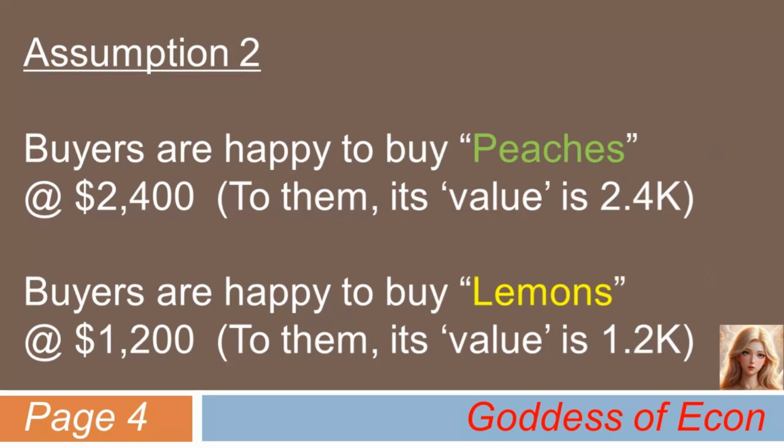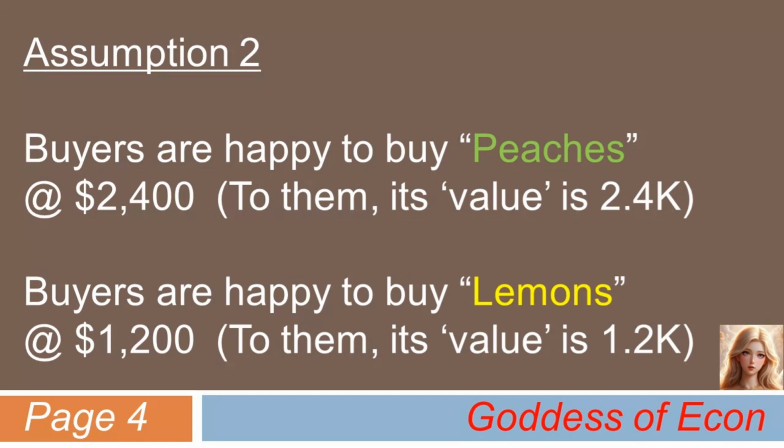Next, let's assume the following. From the buyer's point of view, they are willing to pay up to $2,400 for peaches, as the value they assign to a peach is exactly that amount. Also, buyers are willing to pay up to $1,200 for lemons, as the value they assign to a lemon is exactly $1,200. Please note that these numbers are assumed slightly higher than those assigned by the sellers.